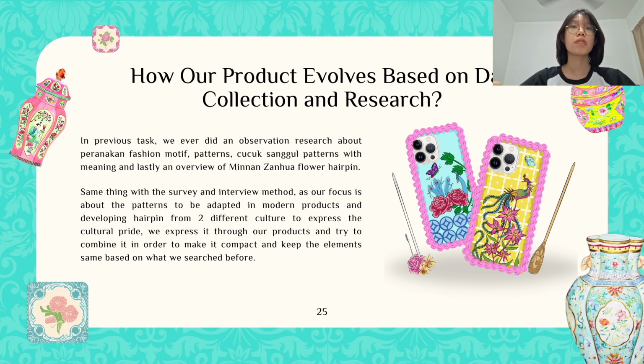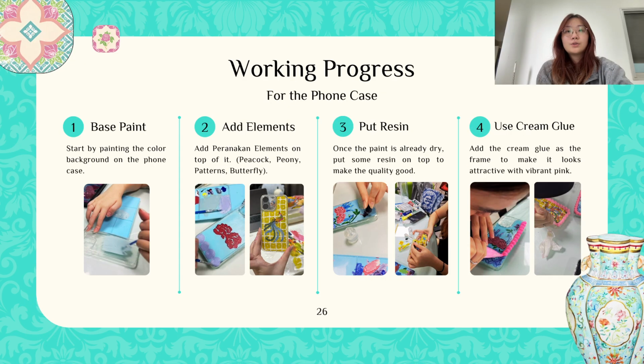So, how does our product evolve based on data collection and research? In Project 1 and 2, we researched the topic in general and then dove deeper, especially in Project 2. During that project, we observed, surveyed, and interviewed people in order to gain insight. From the data, we summarized the findings and listed down the Peranakan and flower patterns and elements. So in this final project, we used the elements we collected during Task 2 and combined them all into one modern product. So, this is our work in progress for the phone case.